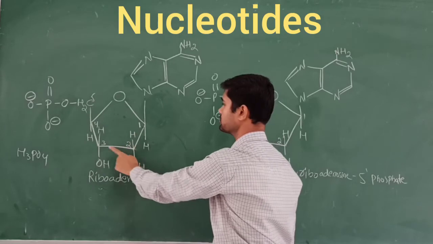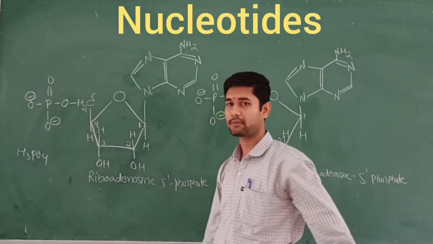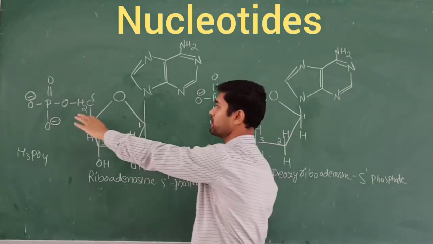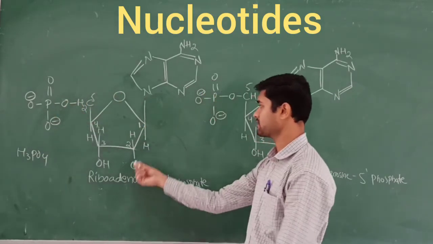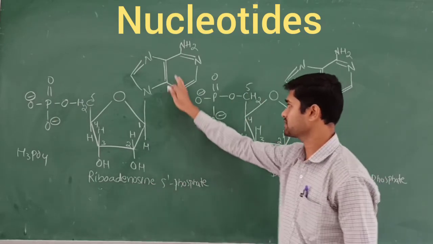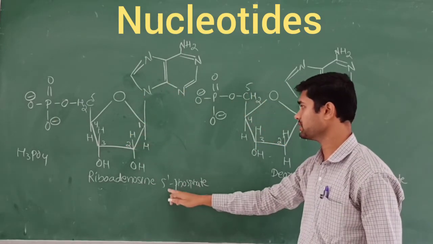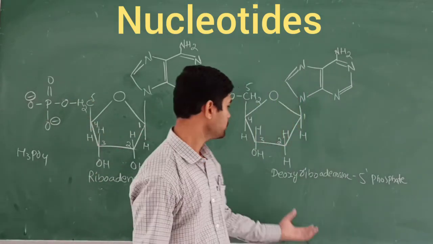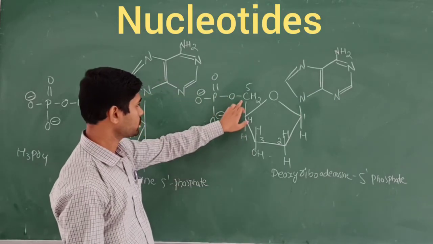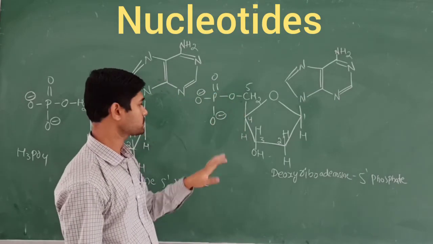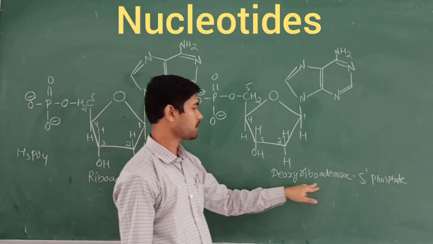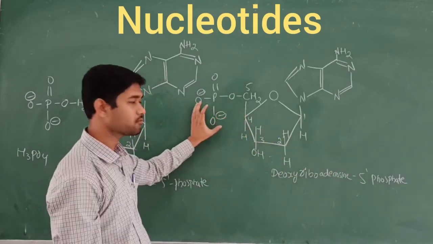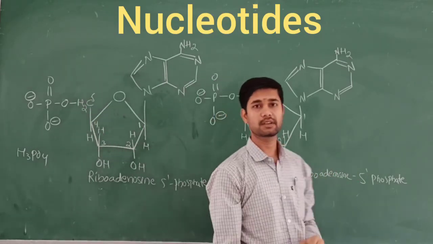So 1, 2, 3, 4, 5. At this fifth position of the carbon atom, we remove the hydrogen because CH2OH will be there, right? So we add phosphoric acid. At the fifth position, we add the phosphate group, that's why it is 5-phosphate. Similarly, here also at the fifth position we add the phosphate group, so this is deoxyriboadenosine 5-phosphate. That is called the nucleotides.